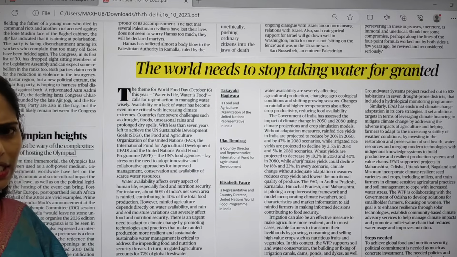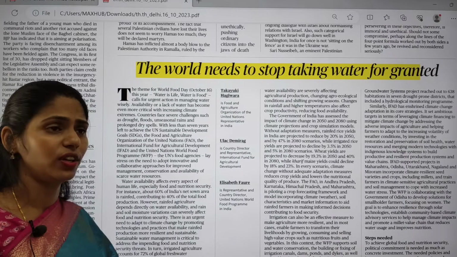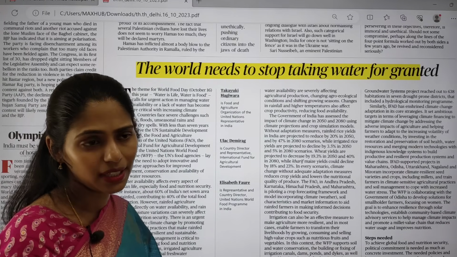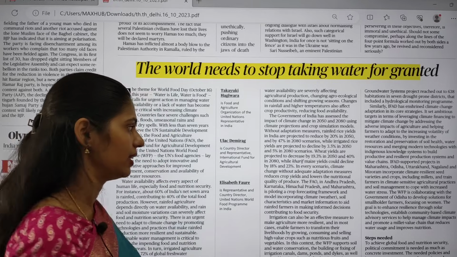So here we have to see each and every point. Each and every point is very important here, and you can make data from this article as well.